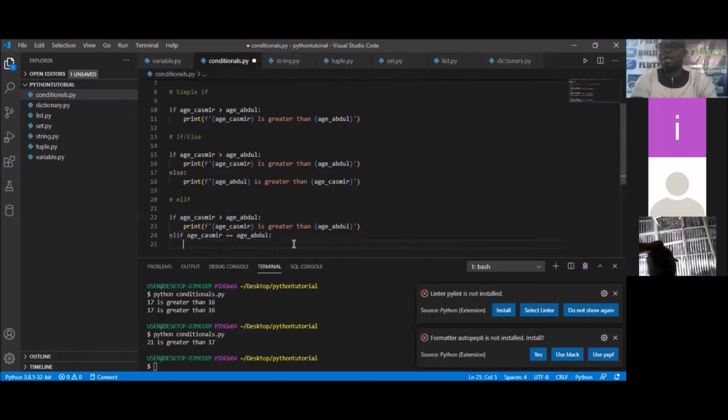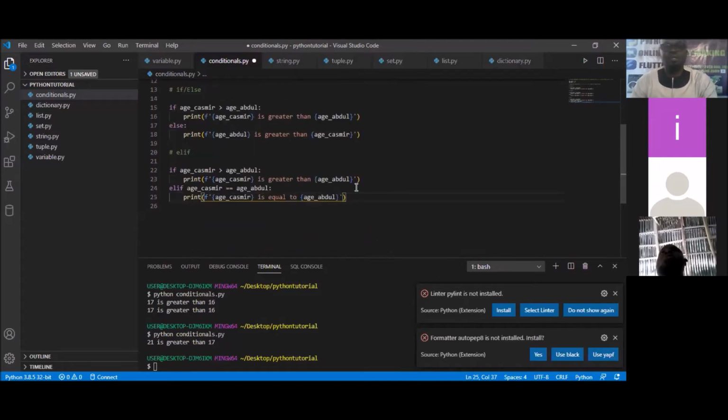So if this is the case, what would we want to happen? What I want to happen is to print that both of them are equal. And to do that, I can simply take this same thing, but this time around, when I paste it, I'm going to change it from is greater than to is equal to. That's what I'm changing it to. So elif, you do that. If I still want to do more things, this is elif. It allows you to do plenty of things depending on the conditions you're checking.